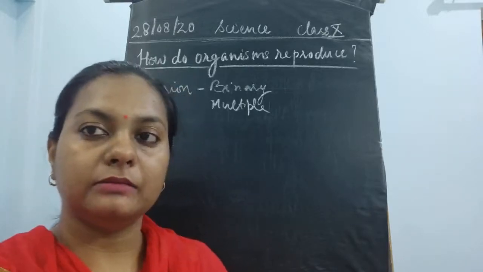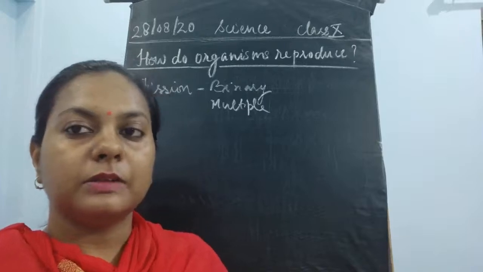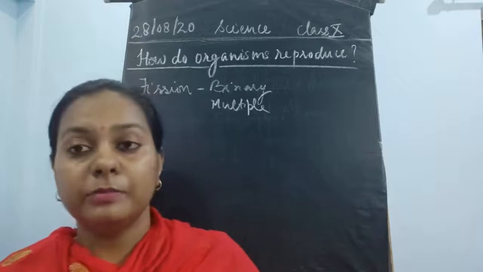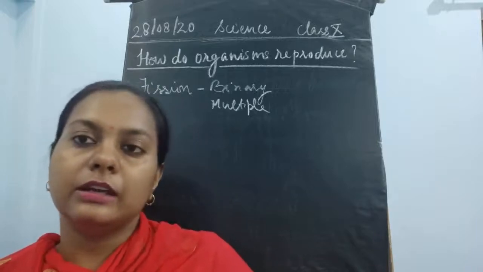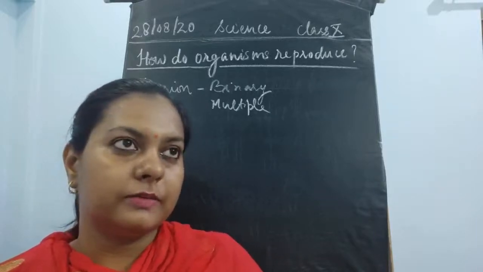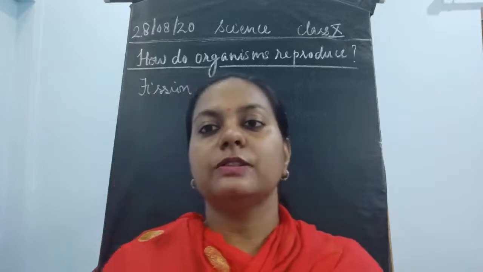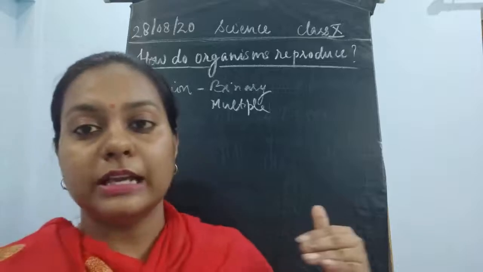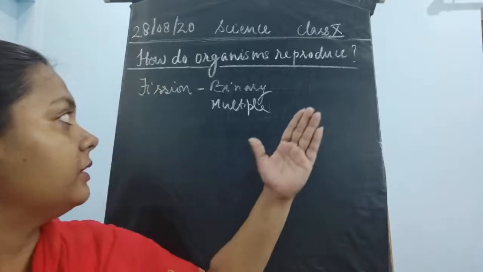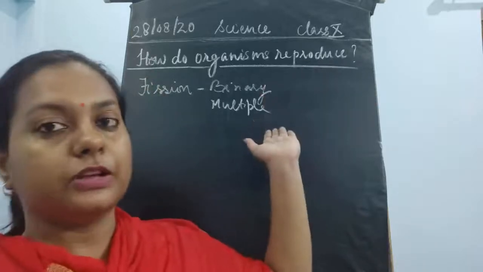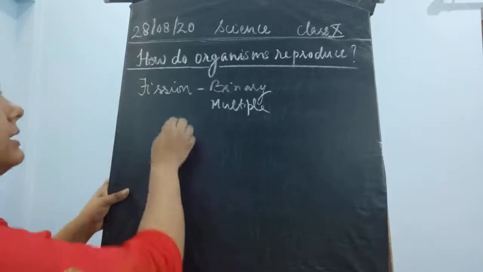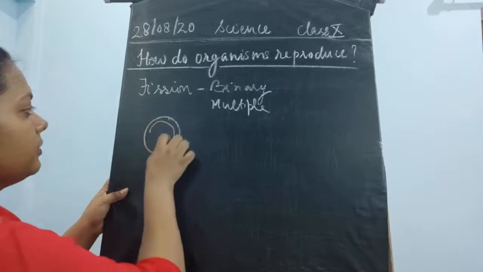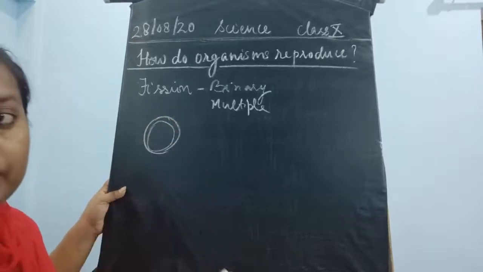which is the causative agent of malaria, causing malaria in human beings. This plasmodium is one of the protozoa which undergoes the asexual mode of reproduction by multiple fission, where one single animal develops a cyst, and then the cyst wall protects the inner membrane of the plasmodium.